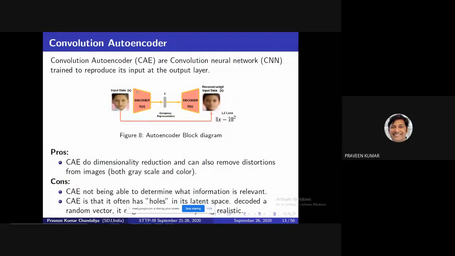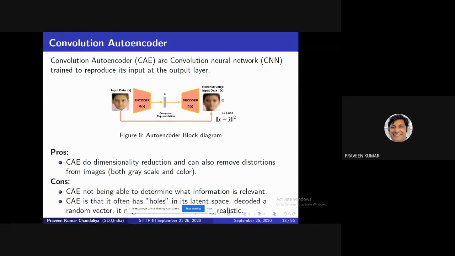The encoder converts this image into a latent vector, a simple linear vector, a compact representation of your image. We convert a 128 by 128 image into a vector of 50 values. Then how do we convert this 50 back to an image? We go for the decoder. The encoder compresses your data, the decoder uncompresses it. The encoder is based on convolution and the decoder on deconvolution, meaning upsampling: resizing your image from a lower dimension to a higher dimension.